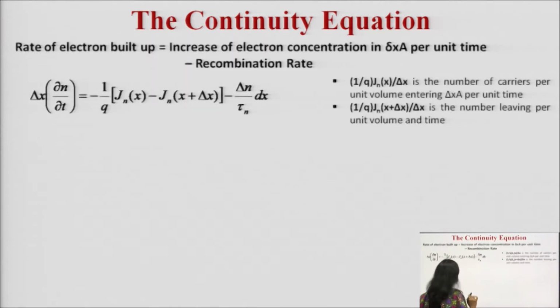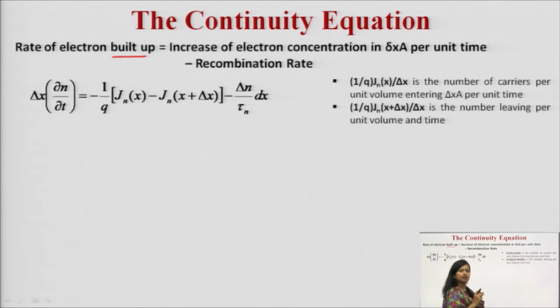Now let us write down the terms for the rate of electron build up. At which rate are electrons going to be built up in that particular sample? That is equal to the increase of electron concentration per unit time minus the recombination rate.